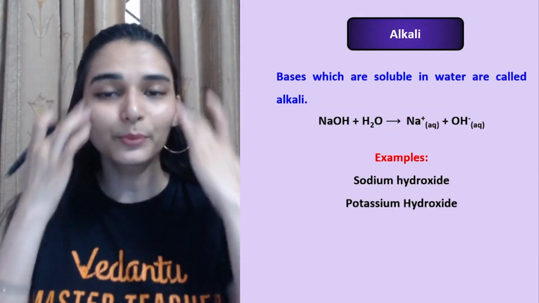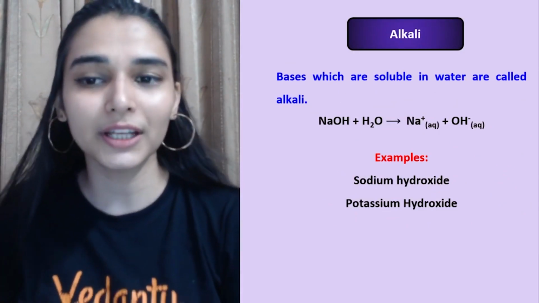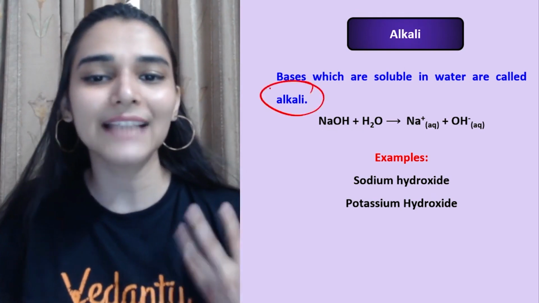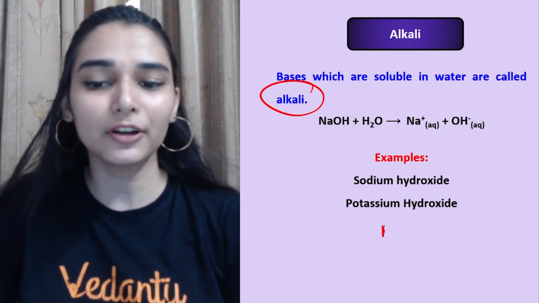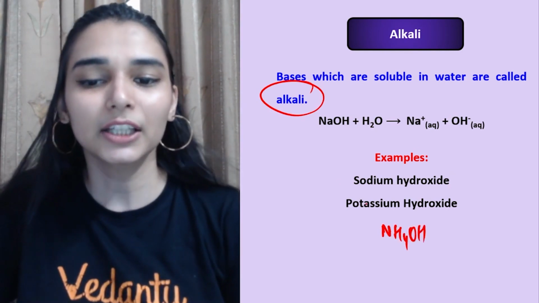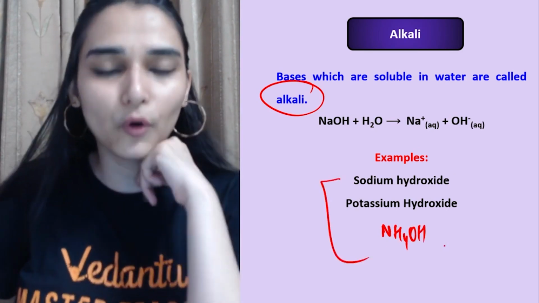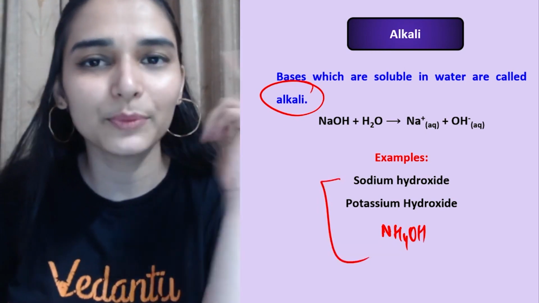Okay, so there are some bases which are water soluble. Such water soluble bases are defined as alkalis, right? जैसे कि I have sodium hydroxide, potassium hydroxide, ammonium hydroxide. ये कुछ ऐसे bases हैं which are soluble in water. So you can simply call them alkalis.